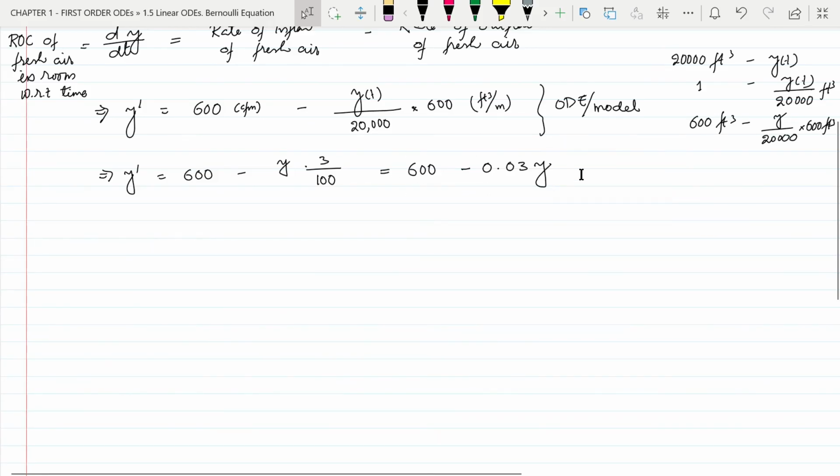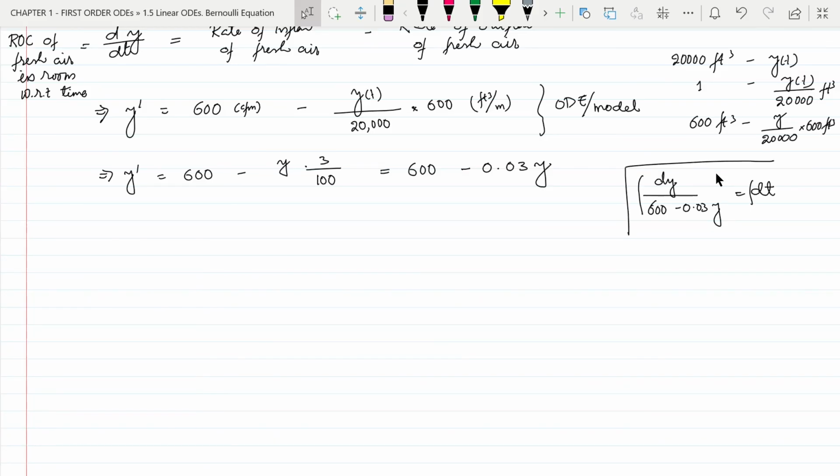hand side only has y terms in it, and these y terms can be taken to the left hand side, and it can be written as dy by 600 minus 0.03y equal to dt, and both sides can be integrated. So this can be solved by separation of variables method, but we are going to follow the linear differential equation method for this problem.